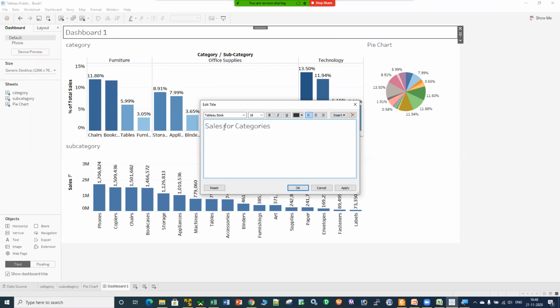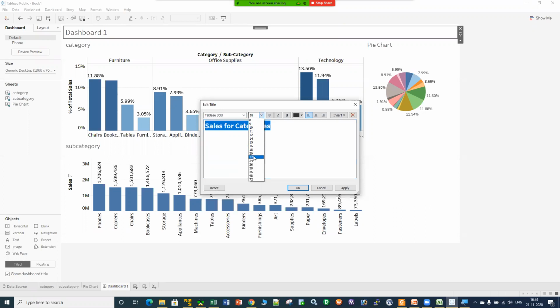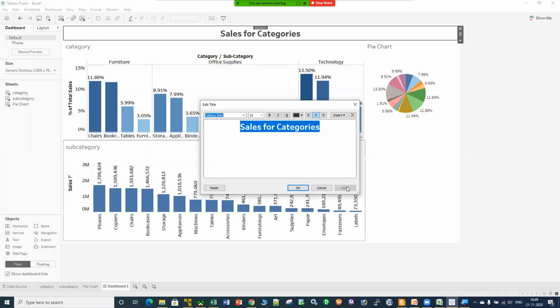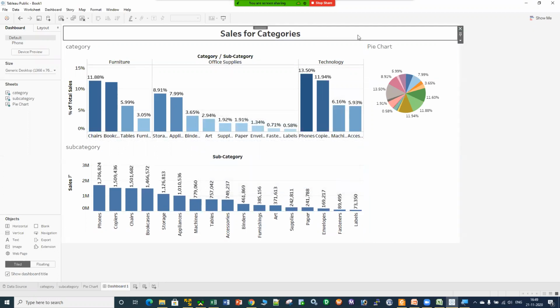All right, I can select everyone. I can make it as tableau bold. I can make it as 22 in the center itself. Click on apply and click on OK, right? But still someone says that, okay, in the background, I want a particular color. So how we can do that? What is the way to do that?